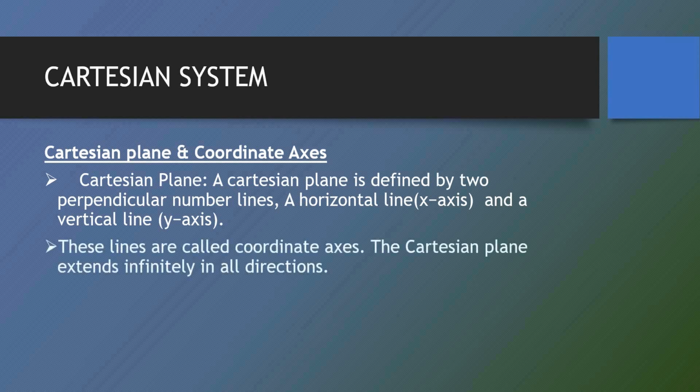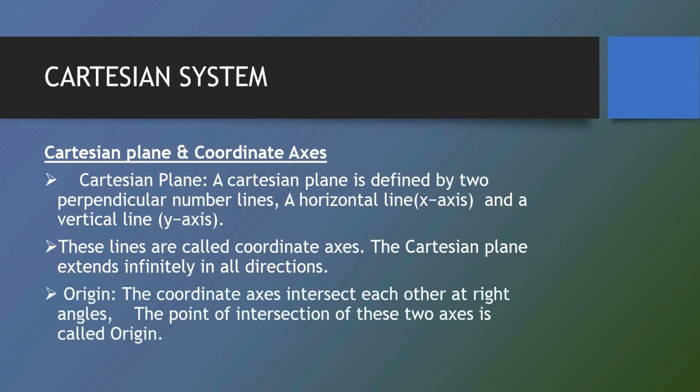These two lines, the x-axis and the y-axis, are called the coordinate axes. And this Cartesian plane extends infinitely in all directions, that means in the positive and negative directions at right angles. I told you these are the perpendicular axes. Where these two lines intersect each other is known as the origin.